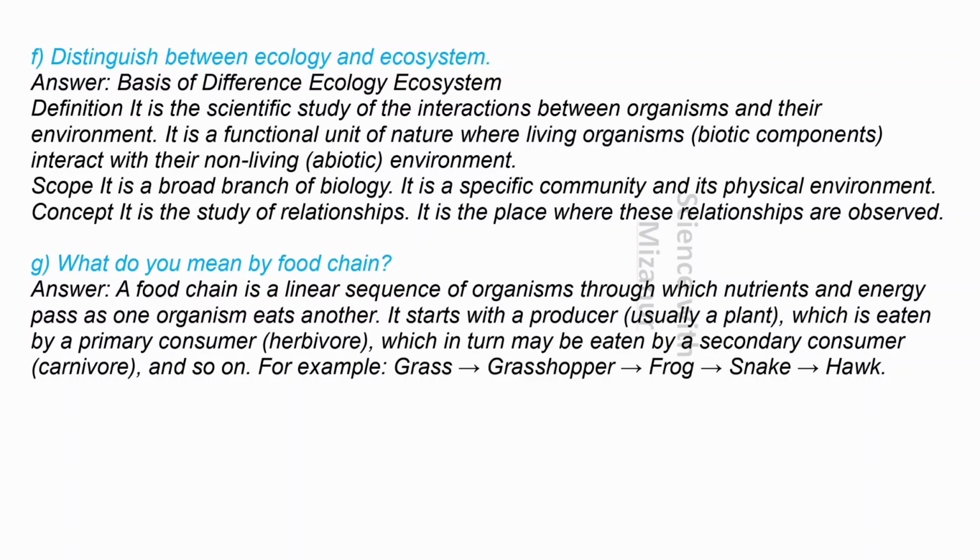G. What do you mean by food chain? Answer, a food chain is a linear sequence of organisms through which nutrients and energy pass as one organism eats another. It starts with a producer, usually a plant, which is eaten by a primary consumer, herbivore, which in turn may be eaten by a secondary consumer, carnivore, and so on. For example, grass, grasshopper, frog, snake, hawk.